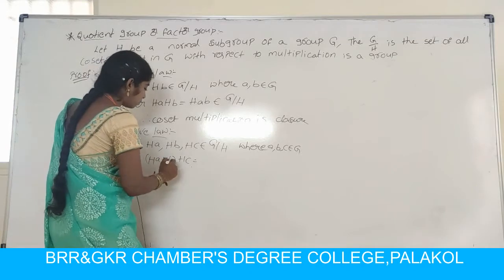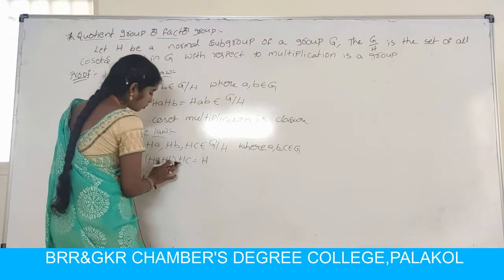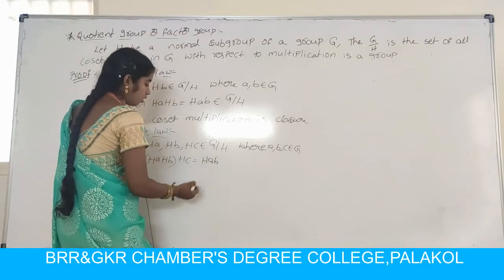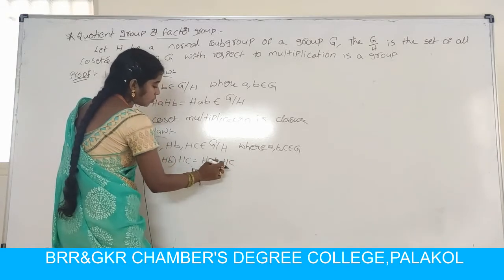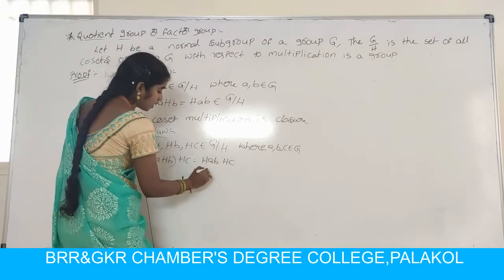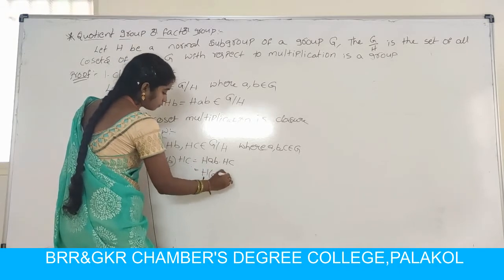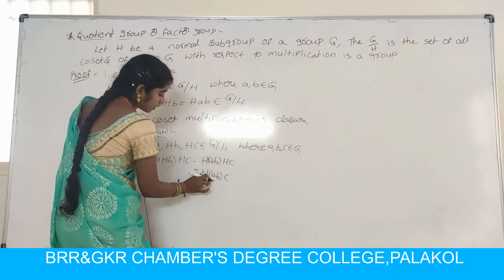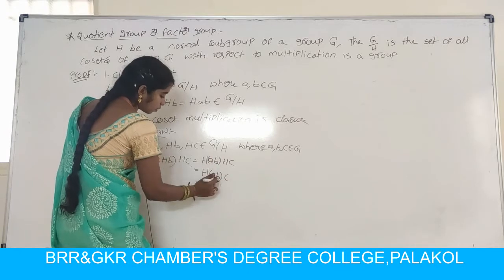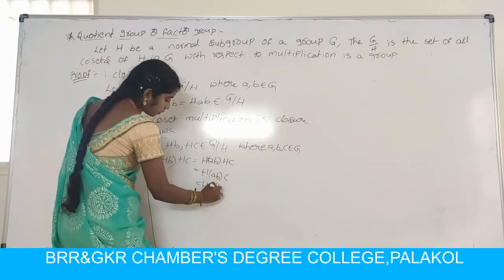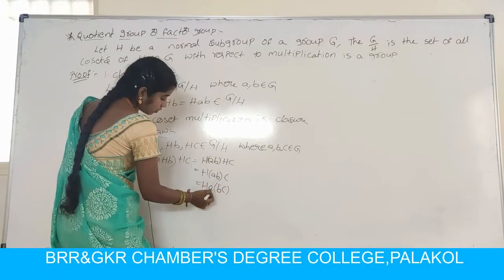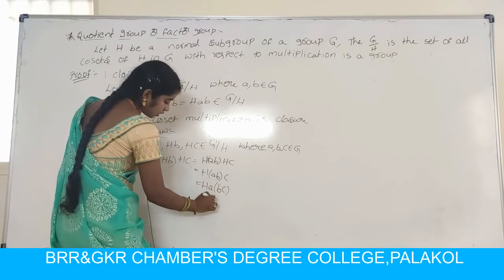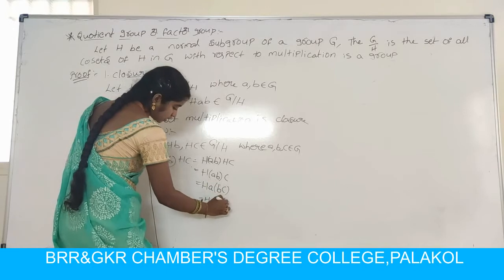So HA HB can be written as HAB into HC, so this is A, C means B. So HAB HC can be written as, changing the brackets, H into A into BC. So it can be written as HA into HBC.